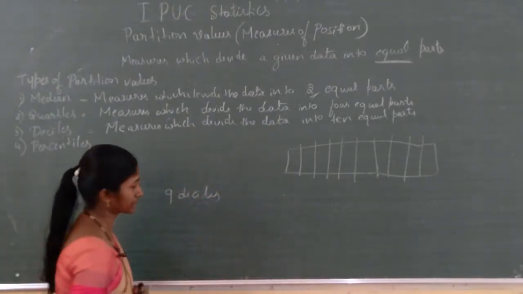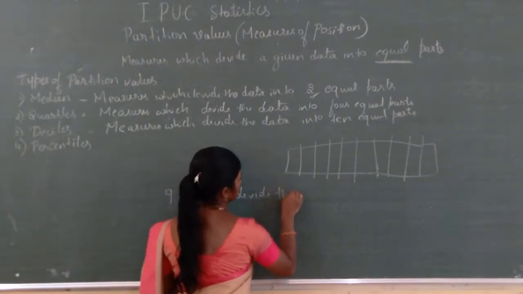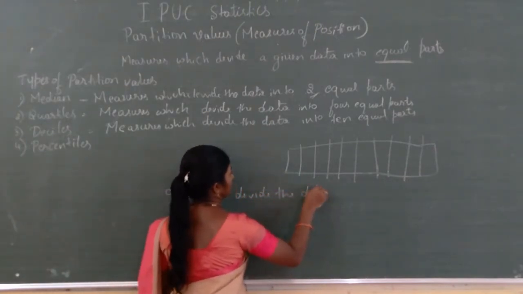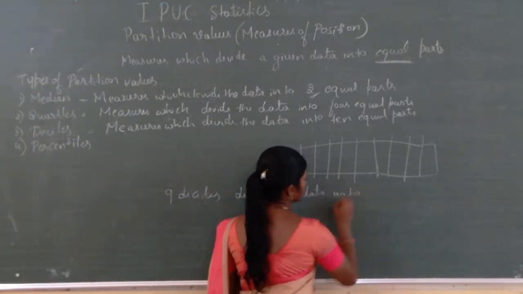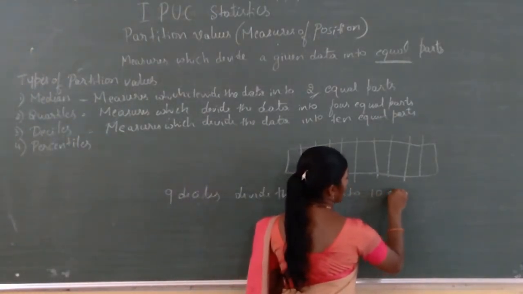9 deciles divide the data into 10 equal parts.